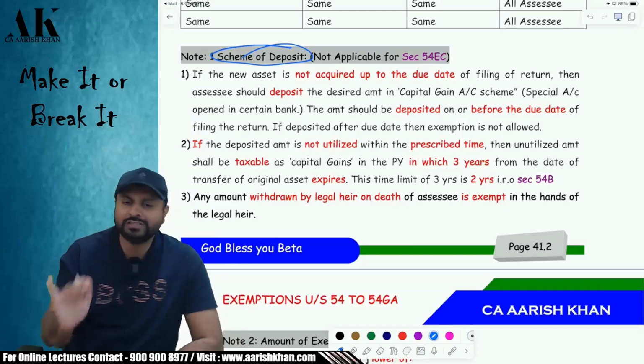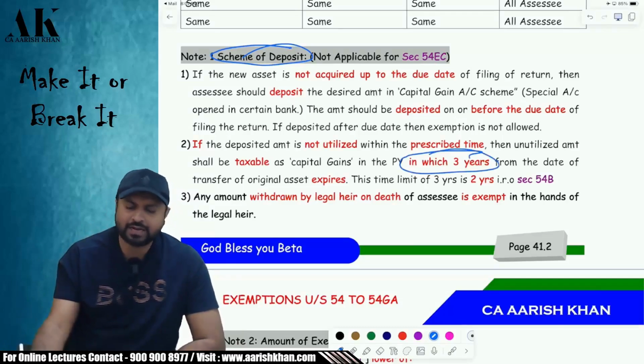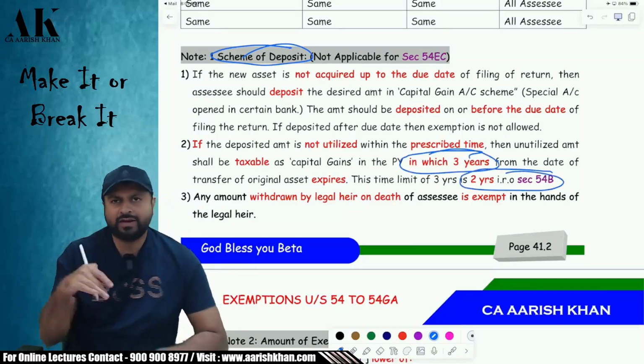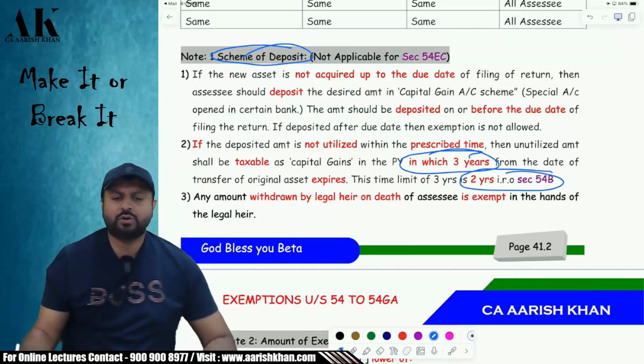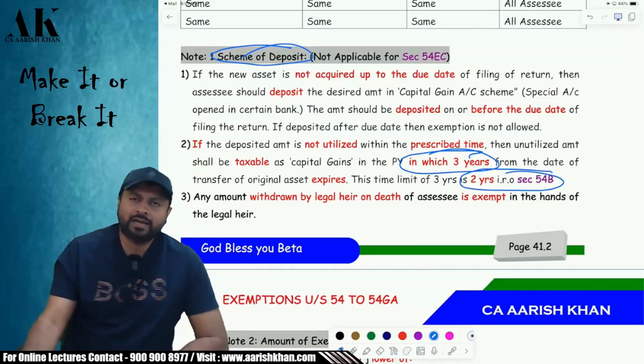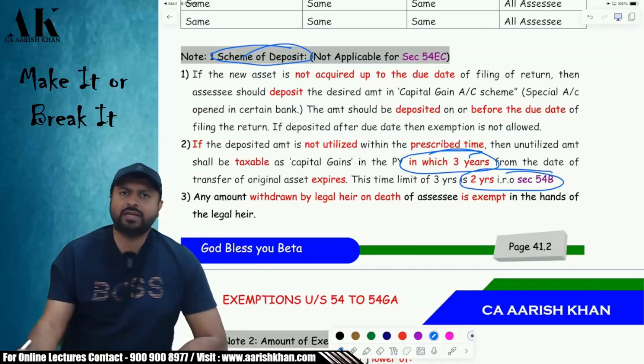Now, if you don't do that, then it will become deemed income after what? After 3 years. Okay. Now that is 2 years for 54B. Why is it 2 years for 54B? You will come to know in a while. Okay. Now, sir, I have deposited the money in the capital gain account scheme and I will definitely withdraw the money and use that money to purchase the asset within 2 years, or I will use the money to construct the asset within 3 years, sir.